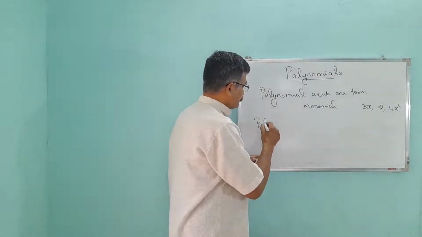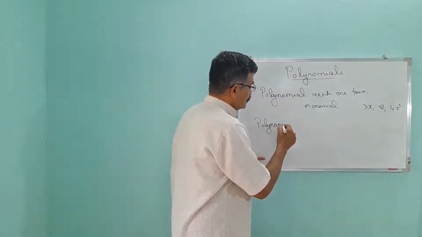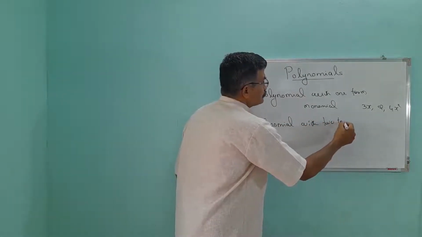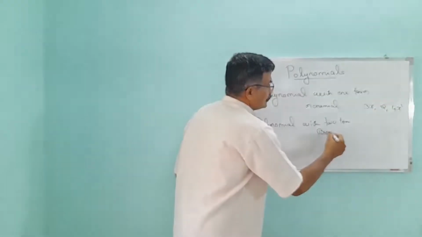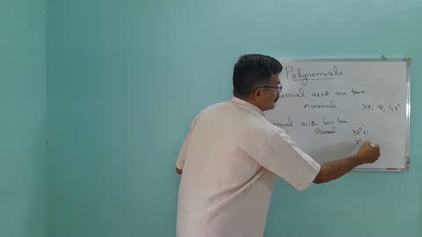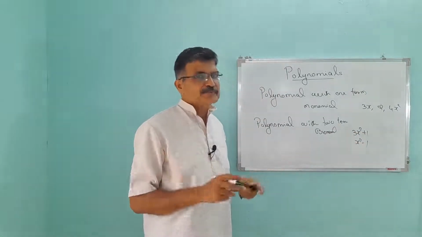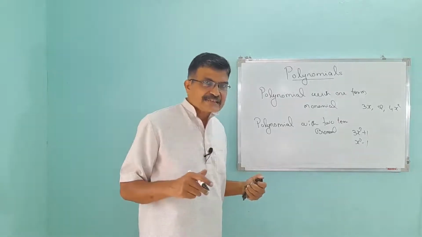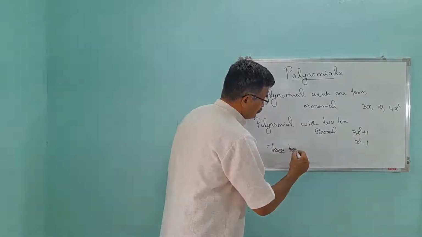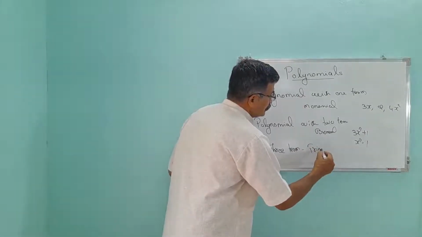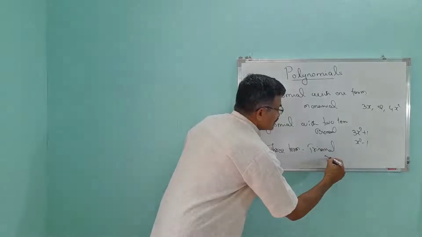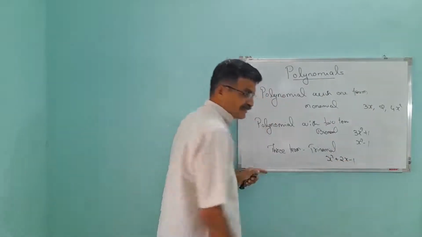Example, x square plus 1, x square minus 1, etc. Only 2 terms should be there. Then polynomial with 3 terms, trinomial. Example, yes, x square plus 2x minus 1.